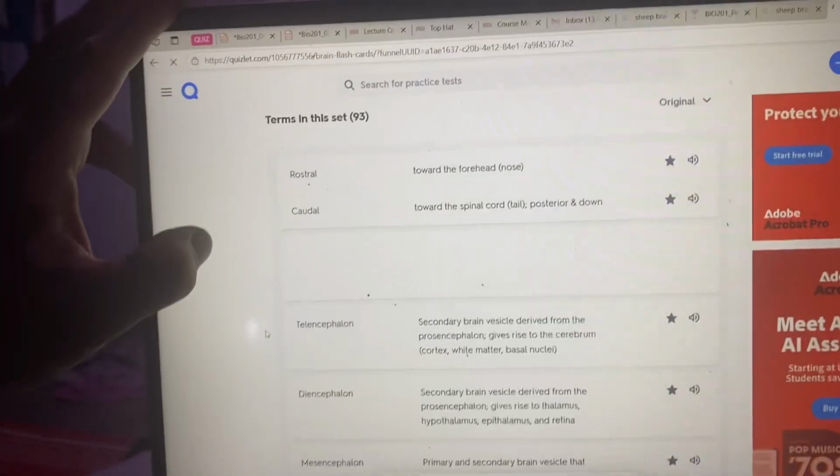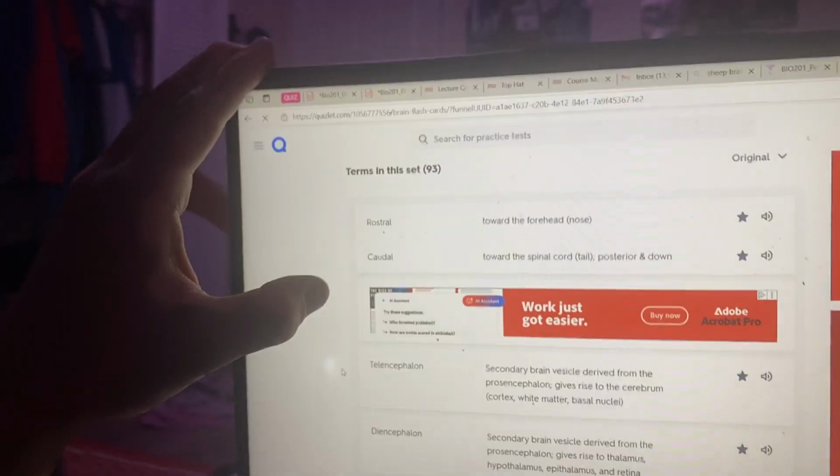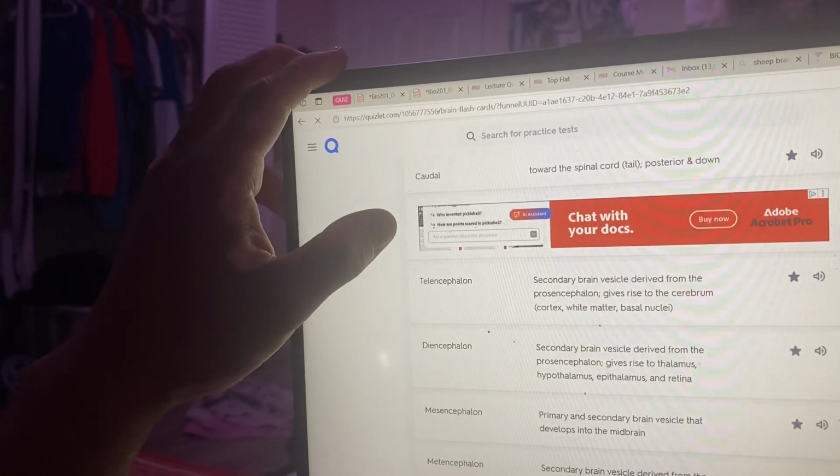Quizlet on the brain. Rostral means towards the forehead. Caudal means towards the spine.